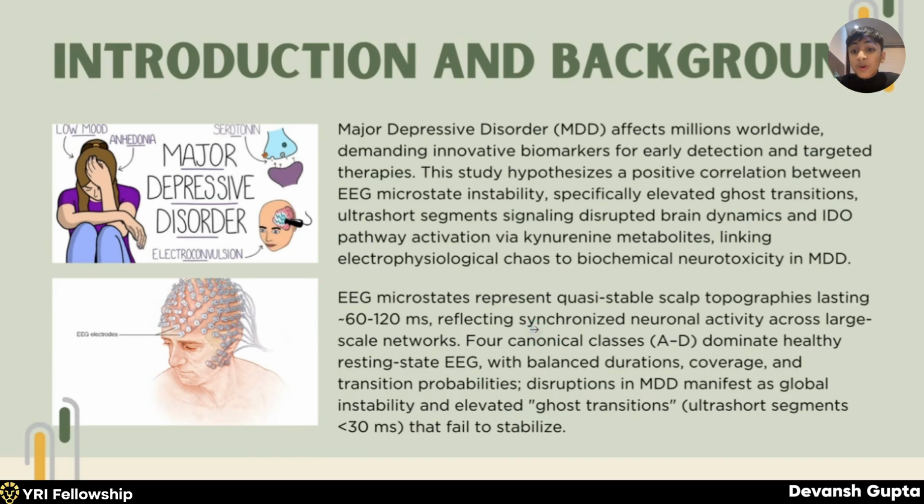Electroencephalographic microstates represent quasi-stable scalp topographies lasting approximately 60 to 120 ms, reflecting synchronized neuronal activity across large-scale networks. Now, patterns in electroencephalographic microstates are divided into four classes from A to D. This is one of the longest-standing microstate literatures in history, which dominate healthy resting EEG with balanced durations, coverage, and transition probabilities, and they also occur in MDD, which is major depressive disorder, as global instability and elevated ghost transitions, which are below 30 ms that fail to stabilize.